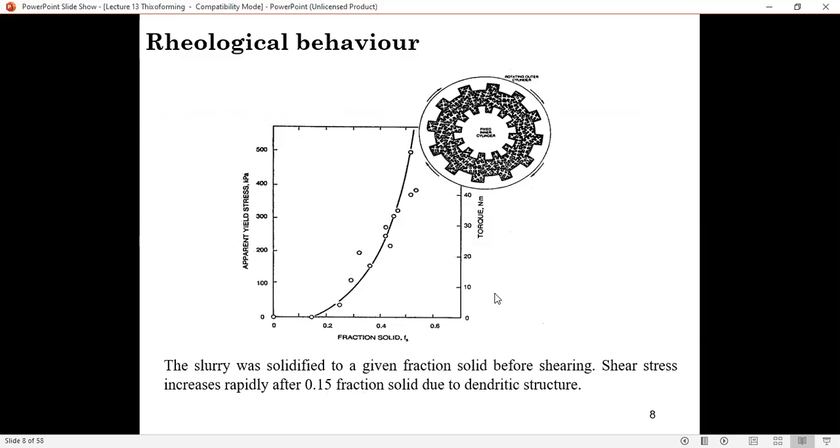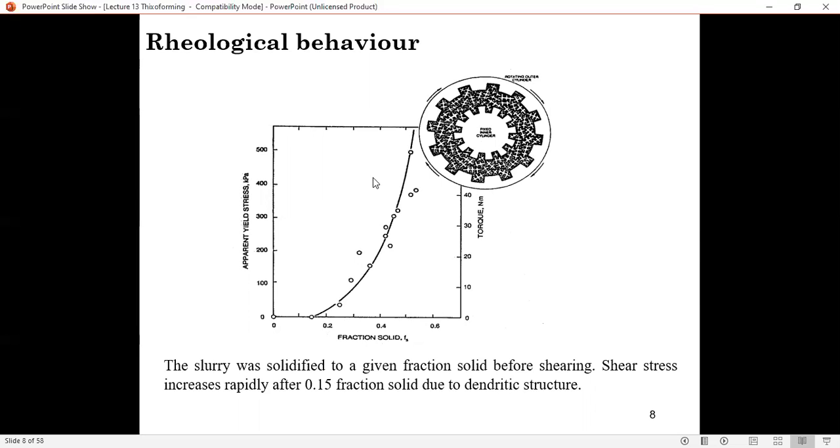If you take a liquid metal and pour it in the mold, and let it cool, the structure that forms is basically a dendritic structure like this. For a dendritic structure, if you have a fraction of solid above 0.15, then shear stress is going to increase rapidly, as shown here.